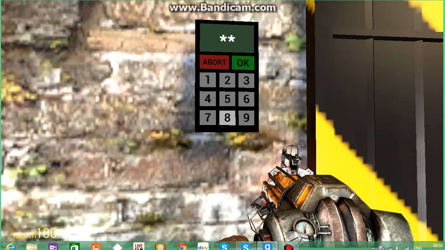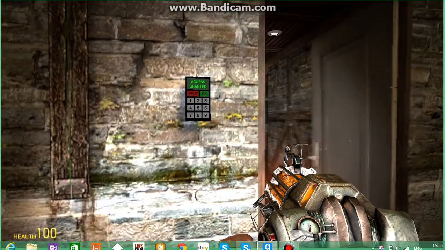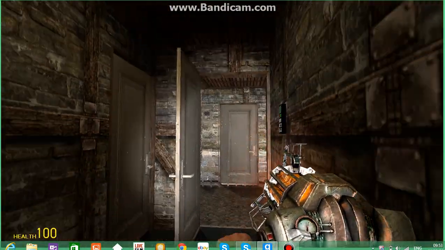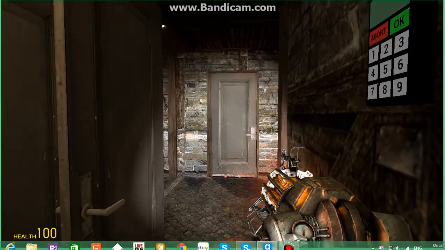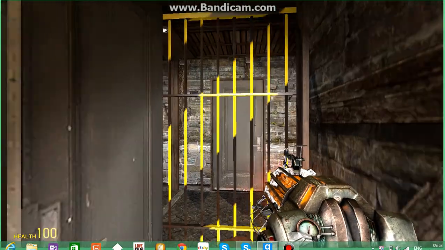And I'll show you if it works. Yep, it works. I kept it on the safe to get back out, because that's on the other side of the iron thing. It's going to look like that, so you can look through.